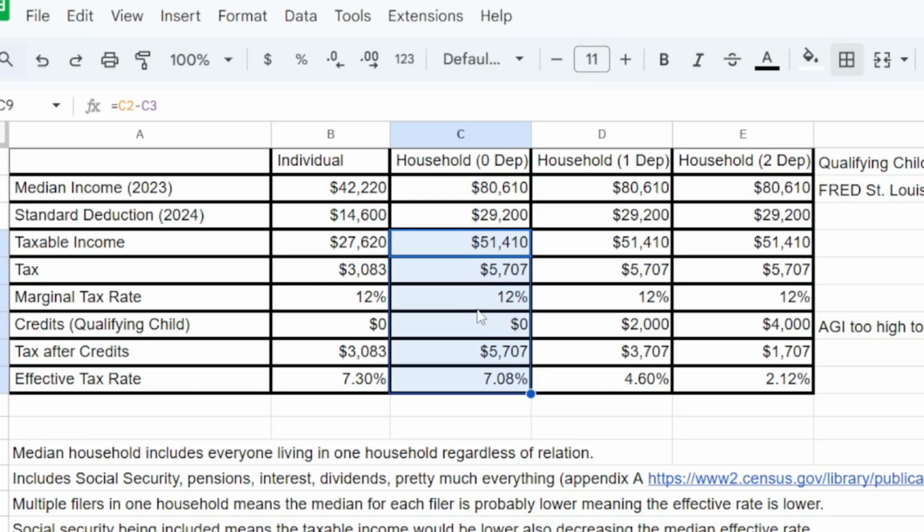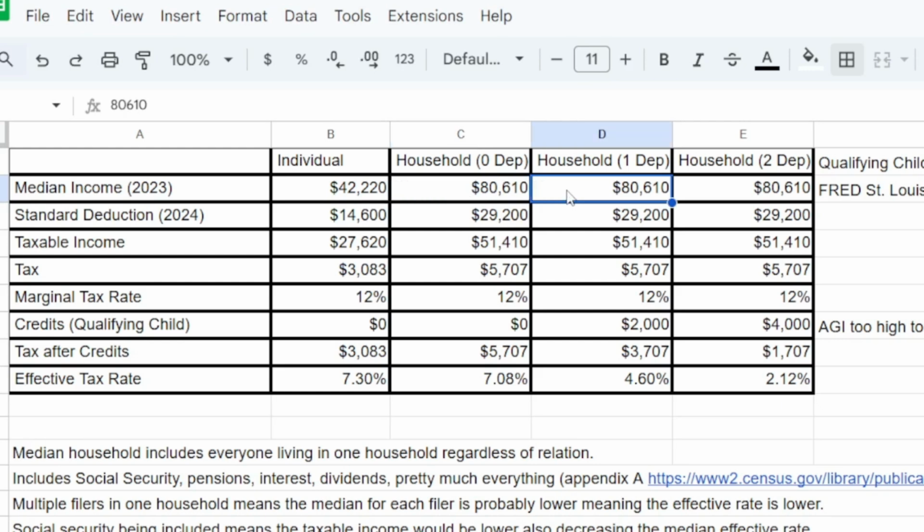Same marginal tax rate of 12%. Tax after credits, $5,707, an effective tax rate of 7.08%. And again, this is for a couple with 0 dependents at the very top of the lower 50% of income.